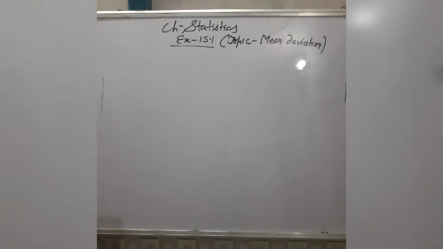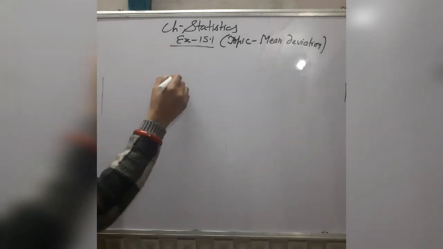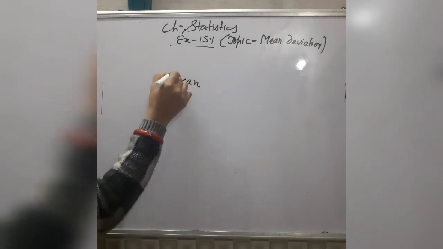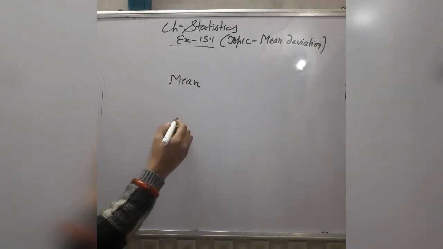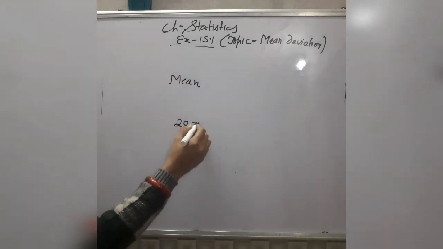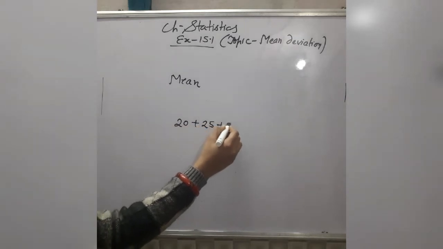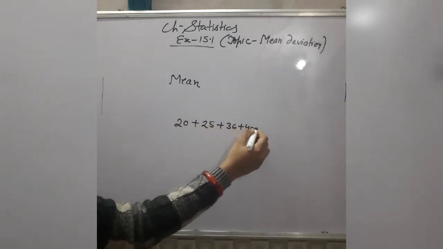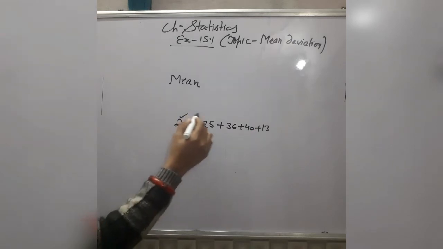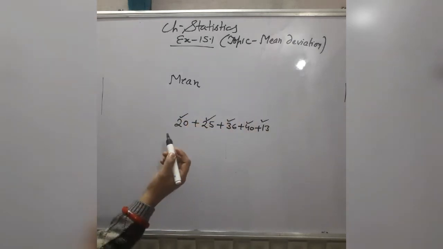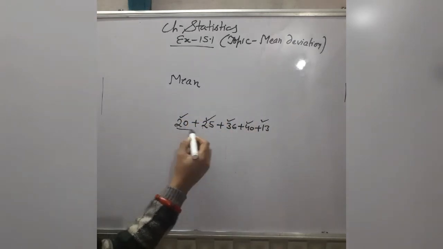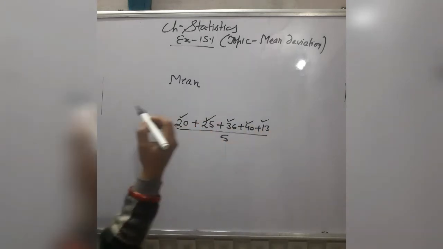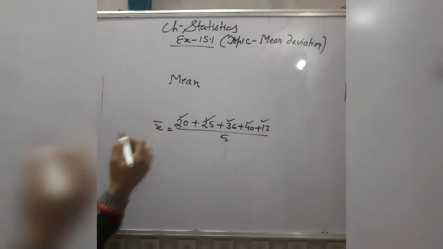Before starting the first exercise, 15.1, I want to tell you some basics related to this chapter. All of you have heard about the word mean. Suppose you have marks of 5 students. If you want to find the mean of these marks, add all these marks and divide by 5. It gives you the mean marks.